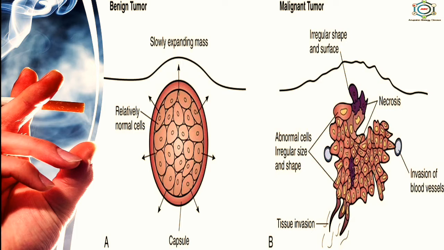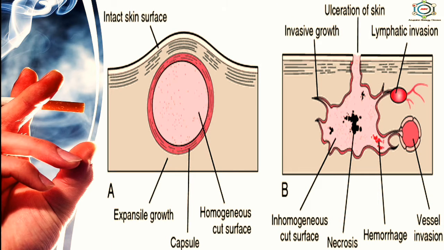Benign has a regular surface, is capsulated and not attached to the deep structures, while the malignant has irregular surfaces, is non-capsulated and attached to the deep structures. Benign is non-invasive to other organs or tissues while the malignant is invasive to other organs. There is no recurrence after surgery in the benign, while recurrence after surgery occurs in the malignant. Benign has no spread or metastasis while the malignant shows spread and metastasis.